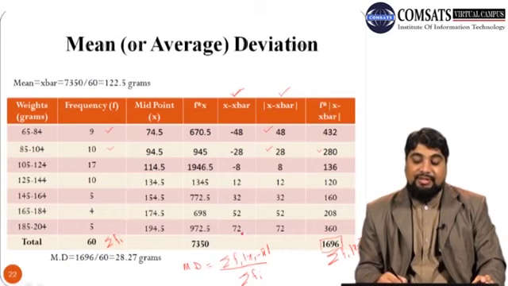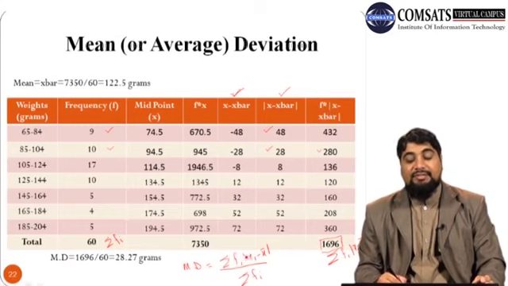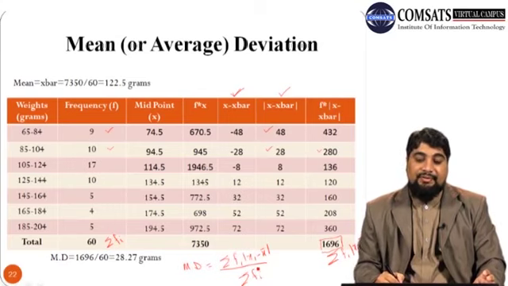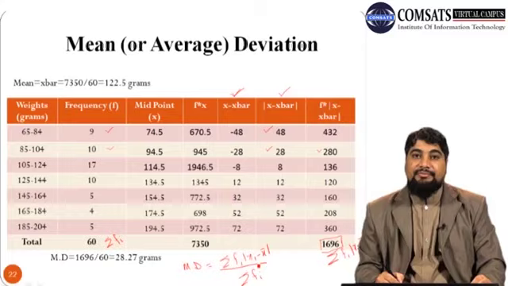In that case, the formula will be summation fi into absolute value of xi minus median divided by summation fi. So this is an exercise for you. That's it. This is how we can calculate mean deviation or average deviation for grouped data.